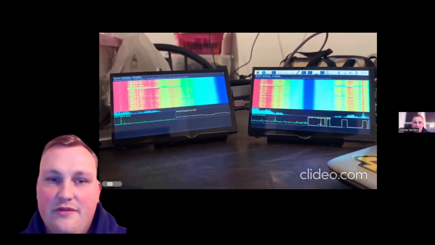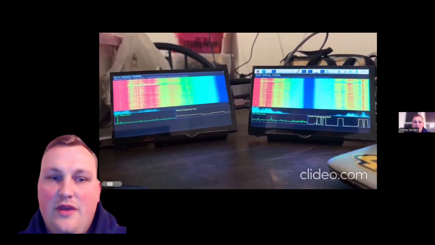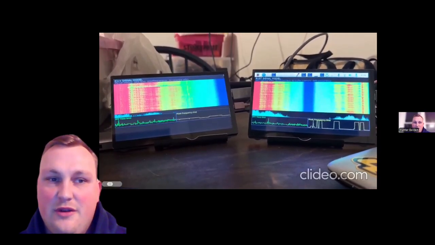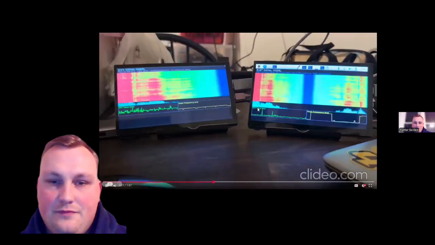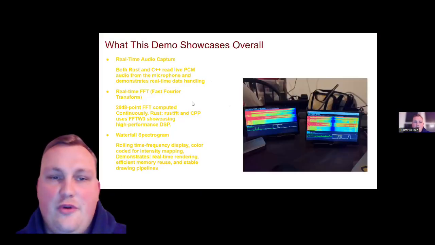The waterfall graphs do specifically look a little bit alike, but the insufficiencies of C++ will show on the left. What the demo showcases overall. Real-time audio capture. Both Rust and C++ read live PCM audio from the microphone and demonstrate real-time data handling.